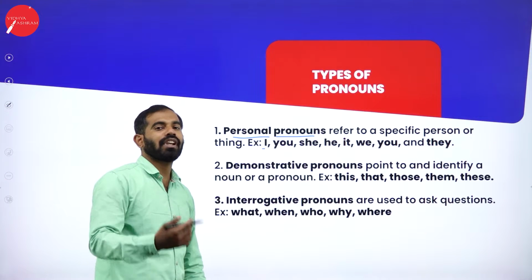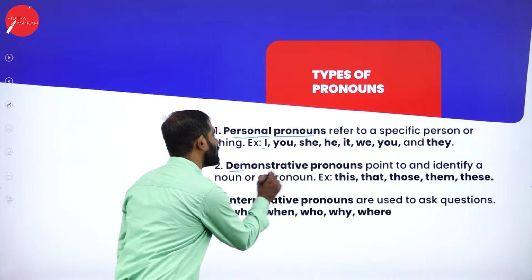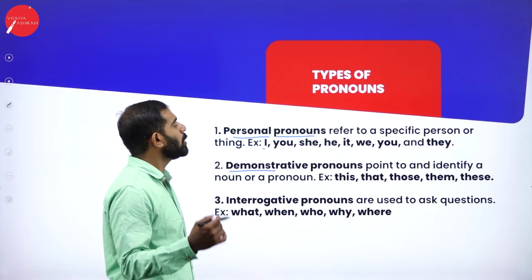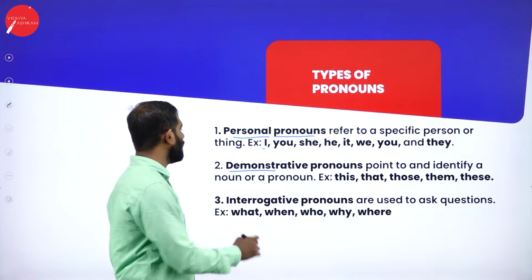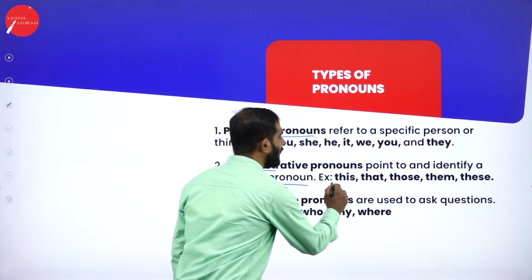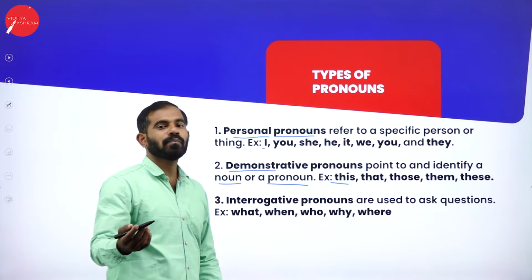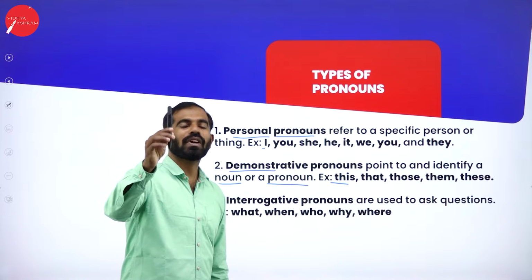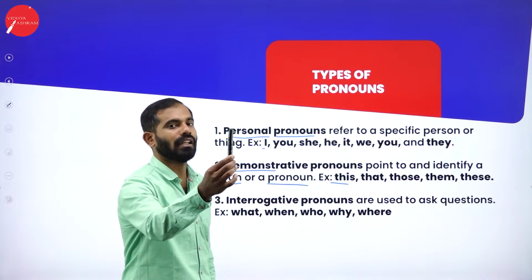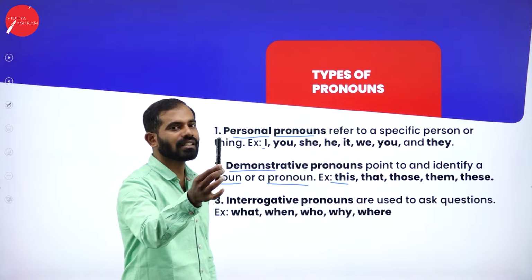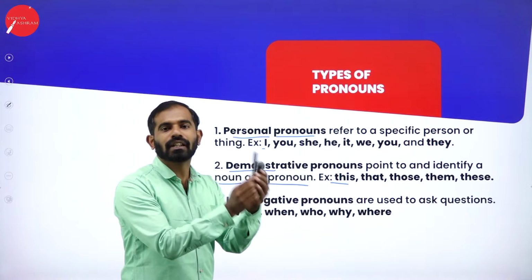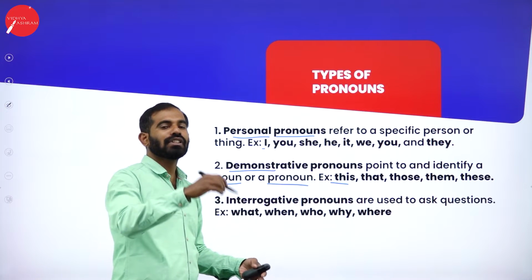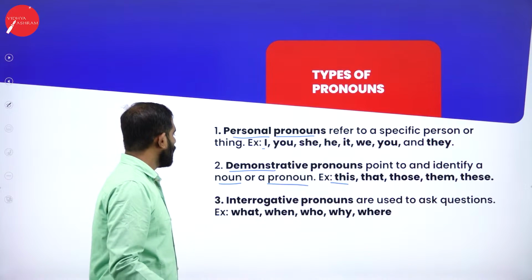Demonstrative. What are demonstratives? They demonstrate. As the meaning says, we are demonstrating something. Demonstrative pronouns point to and identify a noun or a pronoun. Example: this, that, those, them, these, those. Remember, I'm holding a pen here. So what is this? This is a pen. I'm demonstrating. This is a pen, and these are the electronic gadgets. These, those, this, that. So these are demonstrative.